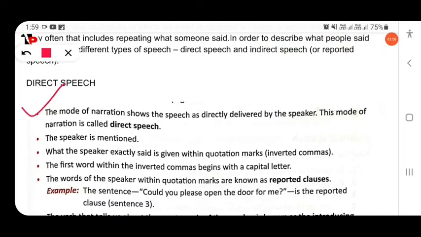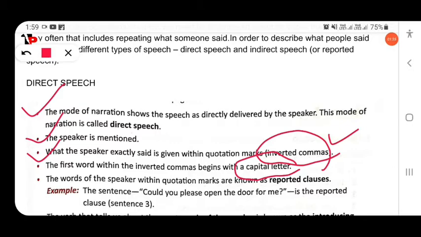The speaker is mentioned. What the speaker exactly said is given within the quotation marks. So in direct speech we use inverted commas. Here the actual words are said by the speaker. The first word within the inverted commas begins with a capital letter. The words of the speaker within the quotation marks are known as the reported clause.